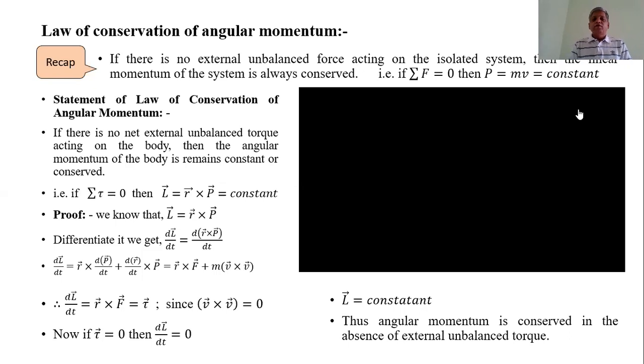That is, if the summation of force, that is the net force, is equal to 0, then the linear momentum P equal to m into v is always constant.